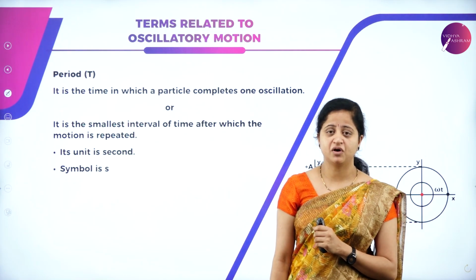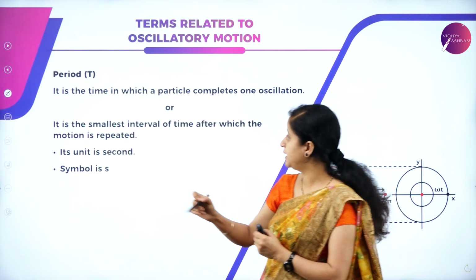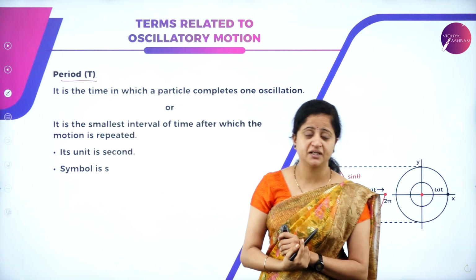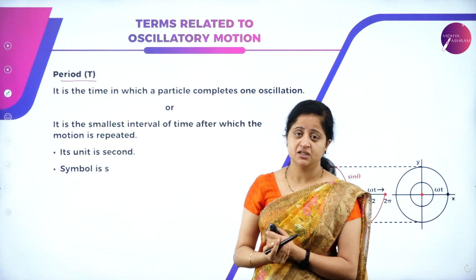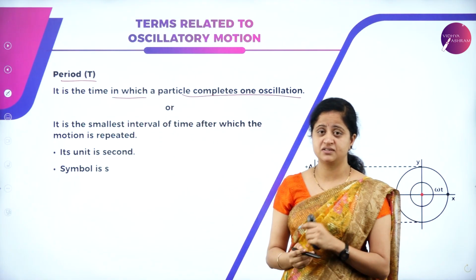Next, we have some important terms that are related with oscillatory motion. So let us begin with period. Period is nothing but the time period, and it is denoted by capital T. So time period is defined as the time in which a particle completes one oscillation.